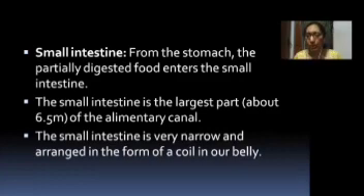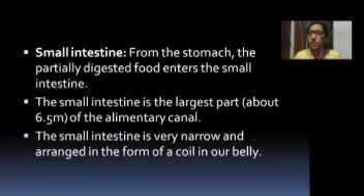One more thing to be noted, dear students. The length of the small intestine differs in various organisms depending on their food habits. Herbivores consume greens which have cellulose in them, and cellulose is very hard to digest.